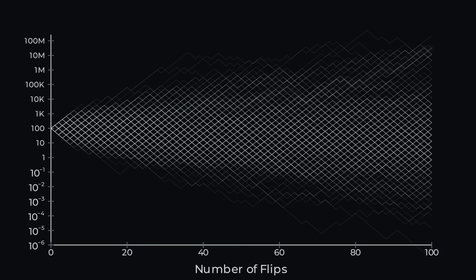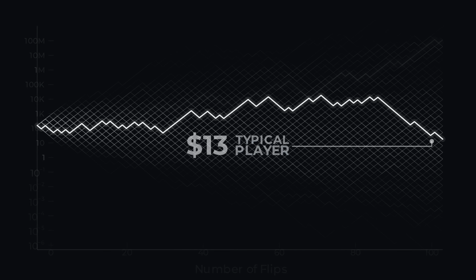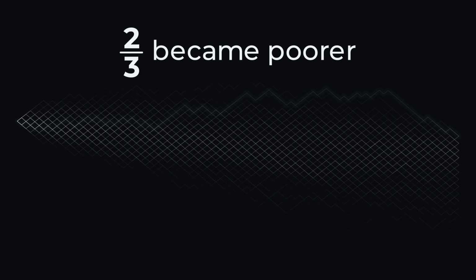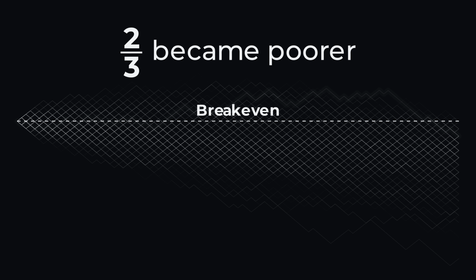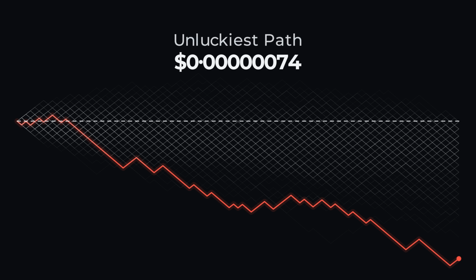So what does a more typical player in our investment game experience? This is the middle path. Half of all paths finished above it and half finished below it. Starting with $100, the typical player finishes with just $13. Half of players lose at least $87, and 2 out of every 3 players finish below where they started. Here's break even. Everything below this line has made the player poorer. And at the far end of this distribution is the unluckiest path. After 100 flips, it has been reduced to virtually nothing, 0.